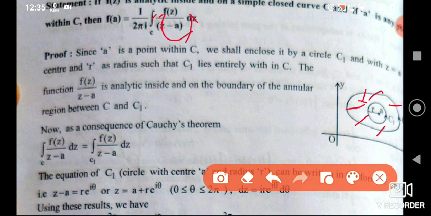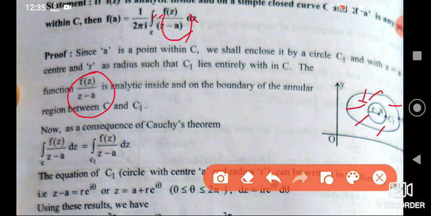Since A is a point within C, we shall enclose it by a circle C1 with z equal to A as center and r as radius, such that C1 lies entirely inside C. Why this function f(z) by (z minus A)? This is because this is what is required to use Cauchy's theorem.